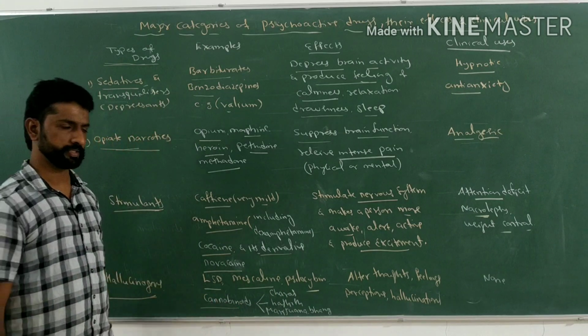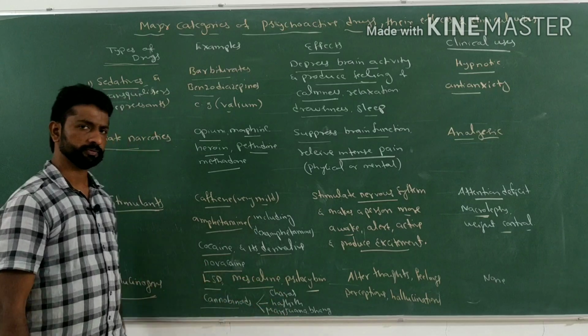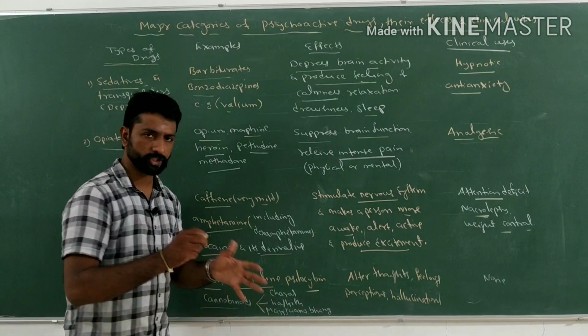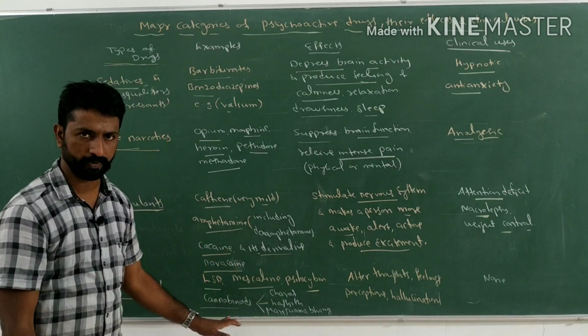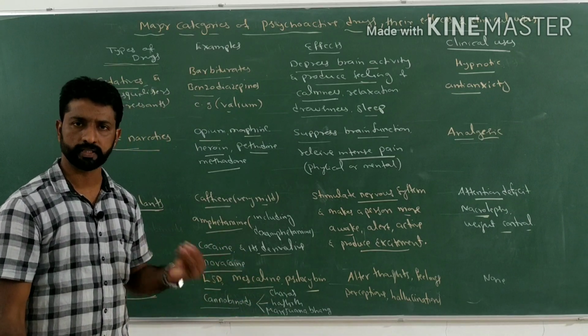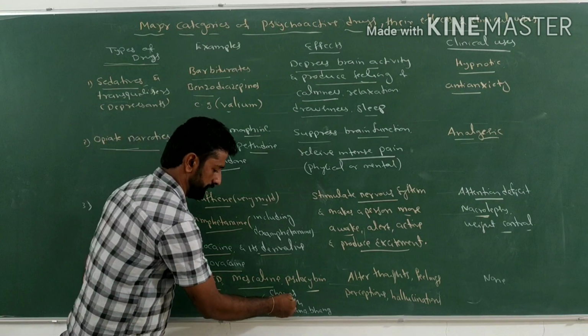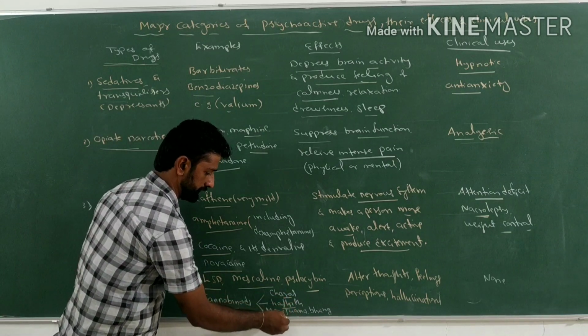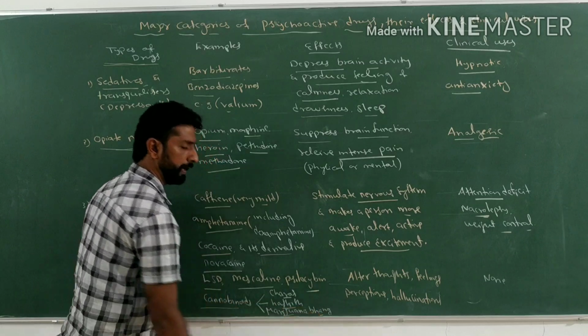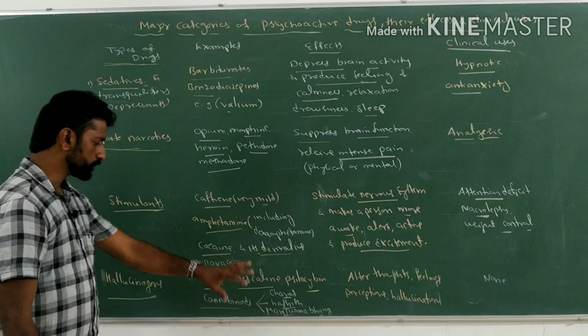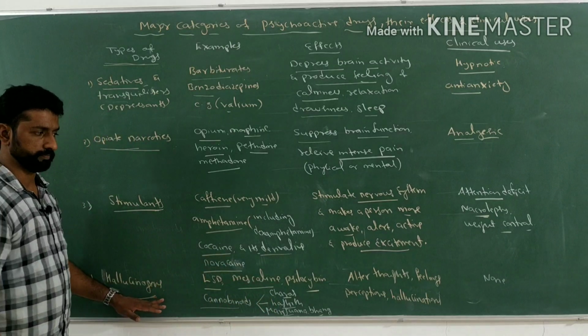The cannabinoids are obtained from the plant Cannabis sativa, and various combinations of these cannabinoids obtained from the flower tops, resins or leaves of the cannabis plant form charas, hashish, marijuana, bhang. So these are the cannabinoids. They also come under hallucinogens.